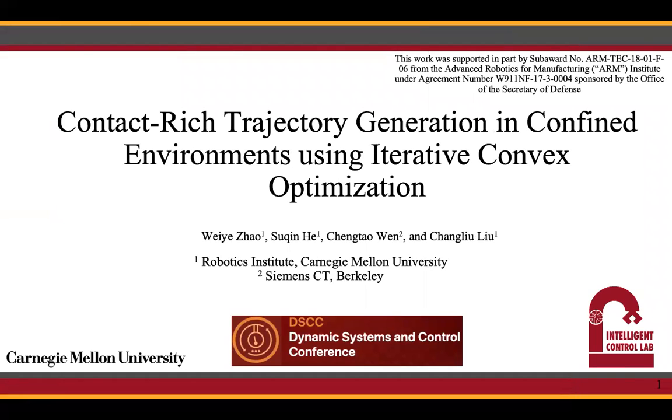Hello, everyone. My name is Wei Zhang, first year PhD student studying at Carnegie Mellon Robotics Institute. Today, I'm going to present one of our recent works, where we developed a planning method to generate a trajectory which satisfies the contact-rich task constraints and avoids collisions in confined environments.